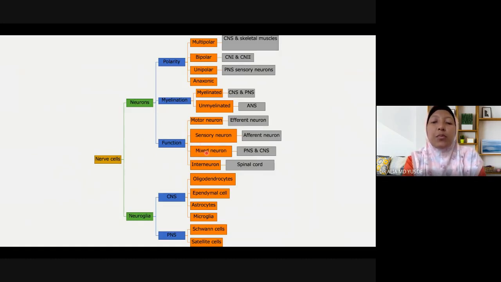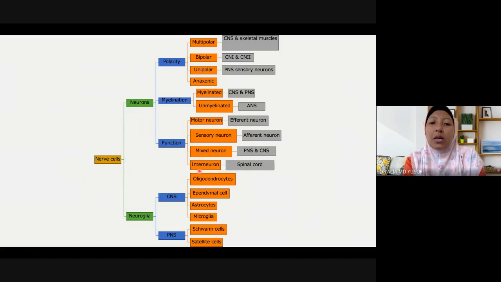Mixed neuron is composed of both motor and sensory neuron. So it carries sensory stimulus from peripheral to central nervous system, and it also carries motor stimulus from central nervous system to peripheral nervous system or to the skeletal muscle.